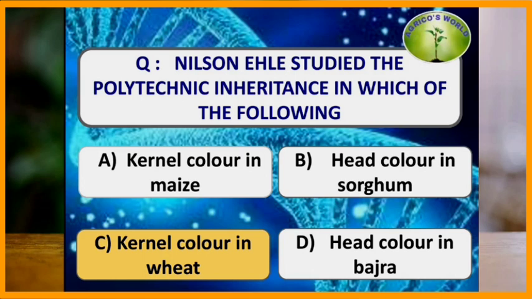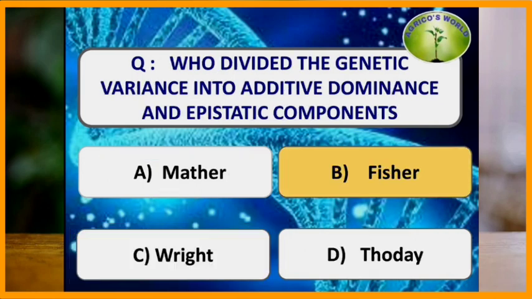Nielsen-Ehle studied the polygenic inheritance in which of the following? Nielsen-Ehle studied the polygenic inheritance in kernel color of the wheat. Moving on to the next question.